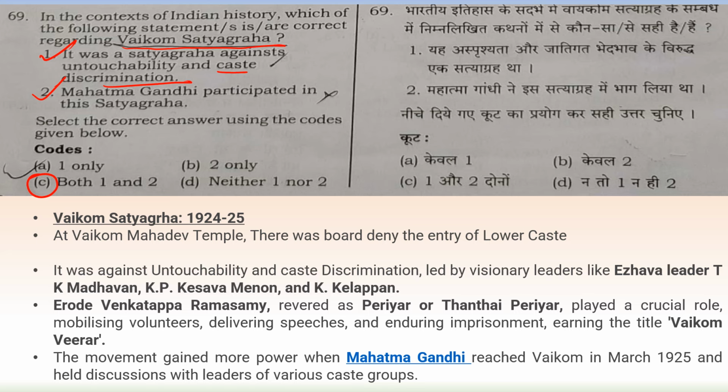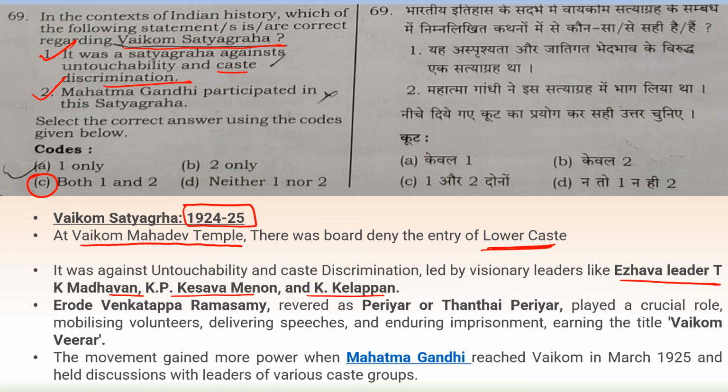Vaikom Satyagraha took place during 1924 to 25, and it was against caste discrimination. At the Vaikom Mahadev temple, there was a board denying the entry of lower castes. This Satyagraha was led by leaders like Ezhava leader T.K. Madhavan, K.P. Kesava Menon, and K. Kelappan.